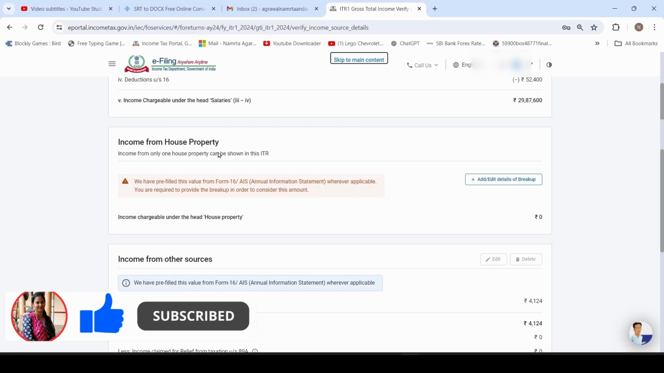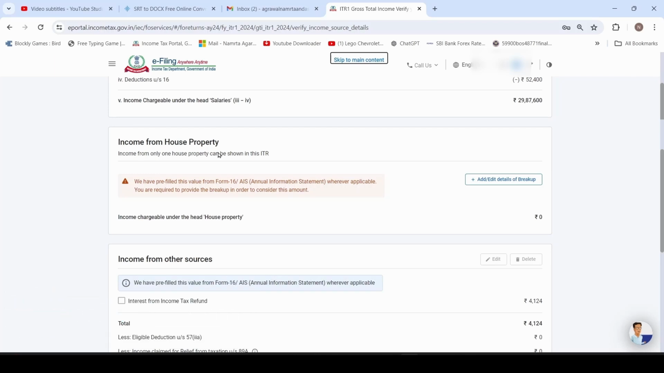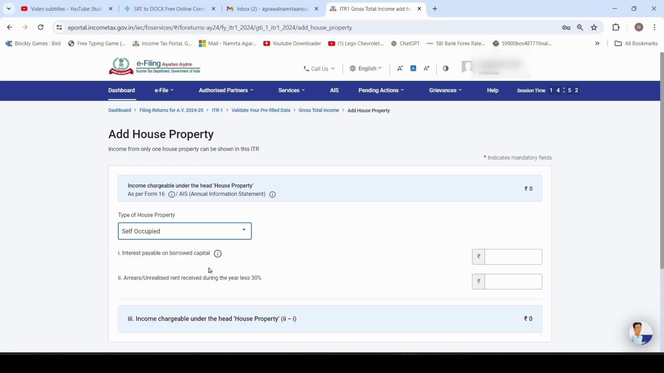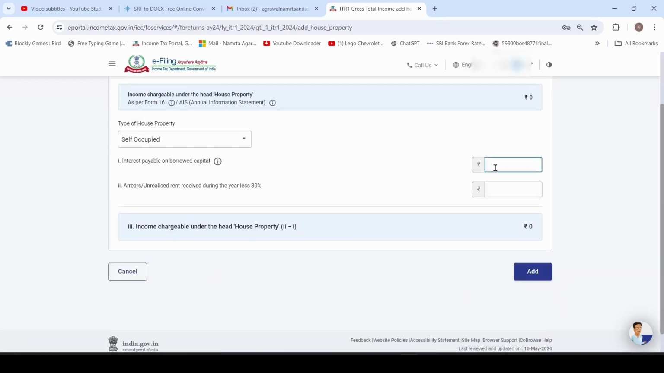Next is income from house property. If you have any income from house property or if you have taken any loan on house property, you can mention here. Click on add button. Select the type of house property. If it is self-occupied, then click on self-occupied. If you have taken any loan on that house property, you can mention the interest amount here. For example, interest is 2 lakh.